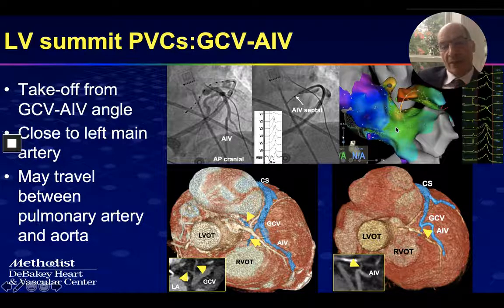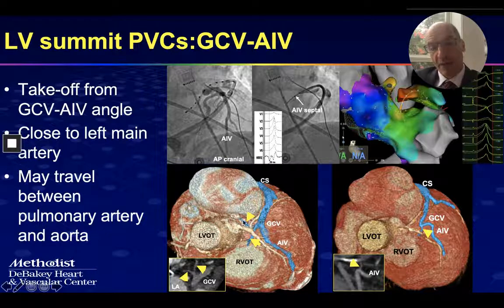Sometimes this first septal can actually go towards the RV outflow tract, and even between the left atrium and the left ventricular outflow tract. That's why sometimes it can have annular signals. This is another example where it's more clear.